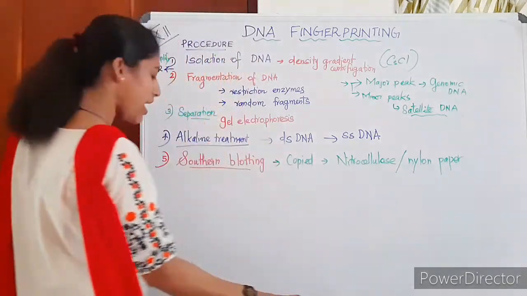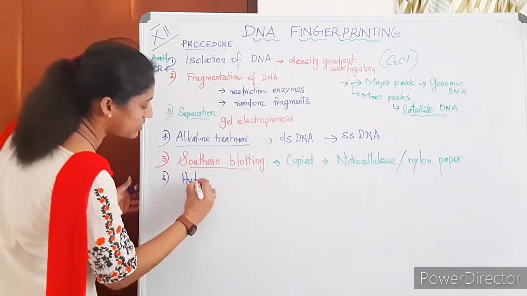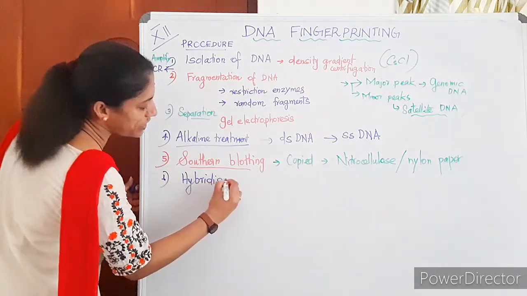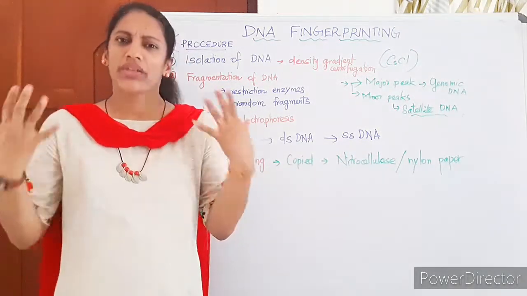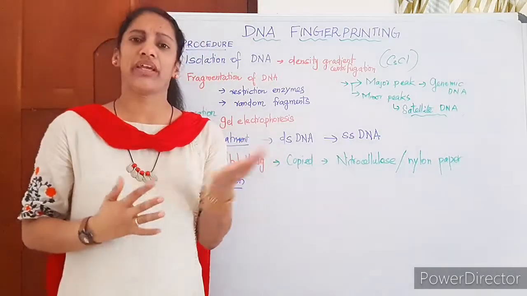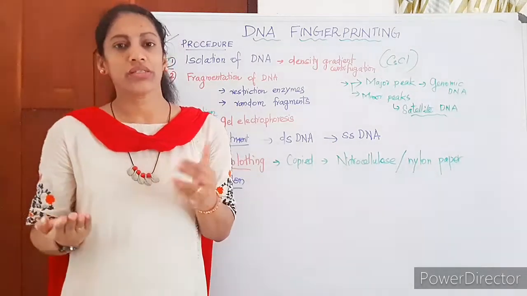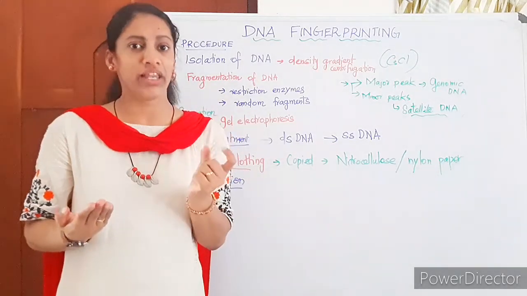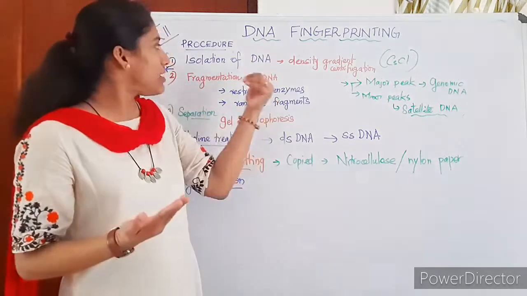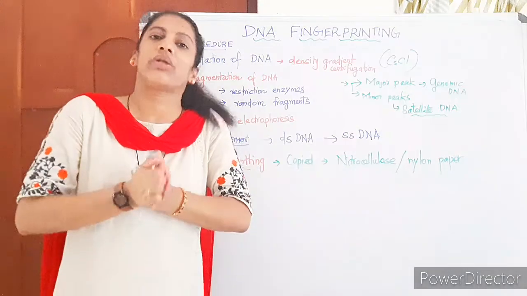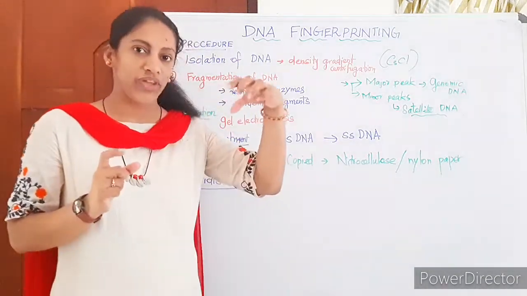Then the next step is hybridization. The sixth step is DNA hybridization. In DNA hybridization, do you know what our aim is? Why are we copying this DNA and doing all these things? In order to test it. What do we want to test? We want to test the difference, the DNA polymorphism. We are testing only the VNTRs here. In the technique developed by Alec Jeffreys, we are testing the VNTRs. So what do we have to do? We have to bind the VNTRs.